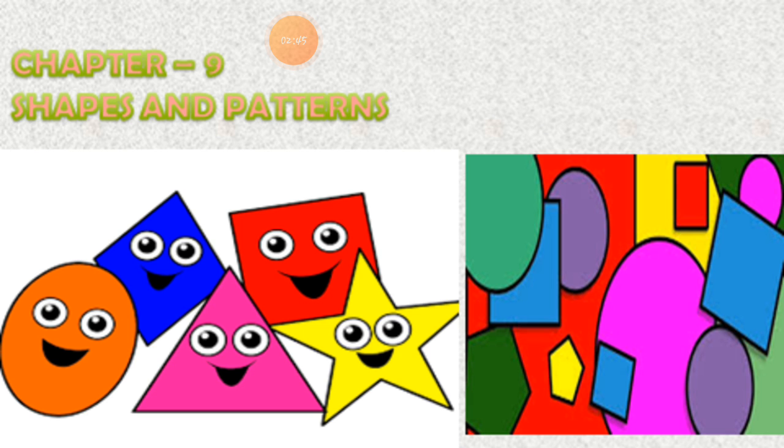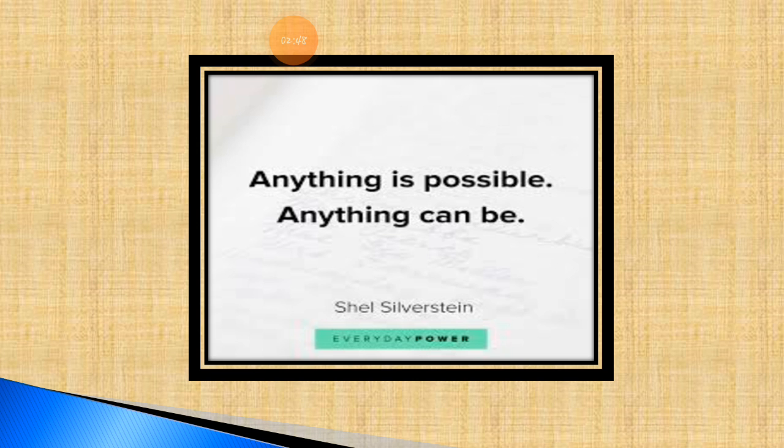And then we will move to today's topic. Here is the quote of the day, and the quote is: anything is possible, anything can be. If you are thinking that you always get lower marks and you want a first rank, anything is possible. If you are average in study and you want a rank, it is possible. How? That is a different thing, but it is possible. Anything can be possible in life.